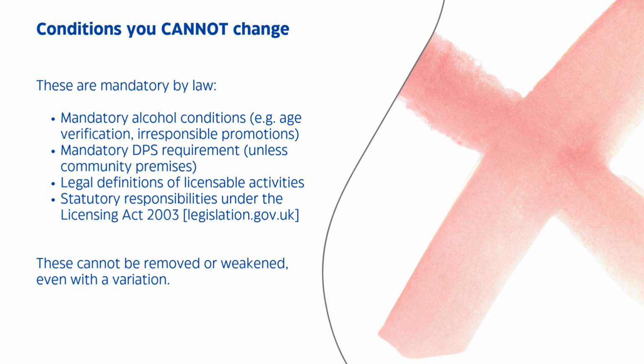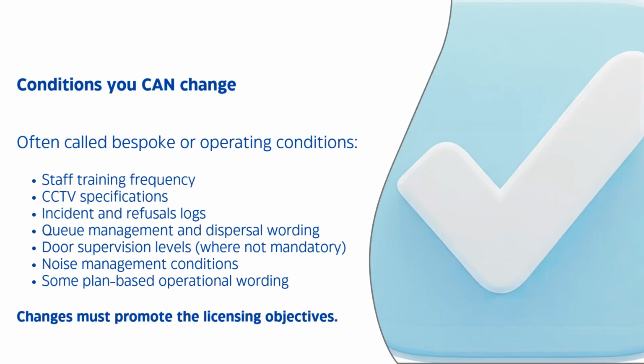Other conditions are bespoke, meaning they were added based on how your premises operates. These often include CCTV wording, staff training requirements, door supervision levels, noise management plans, and incident logging procedures. These can be changed, updated or even removed, if you demonstrate that the licensing objectives remain protected.